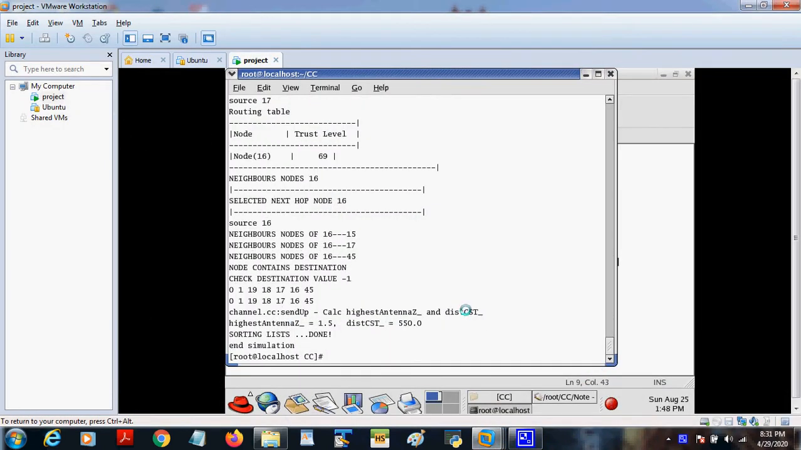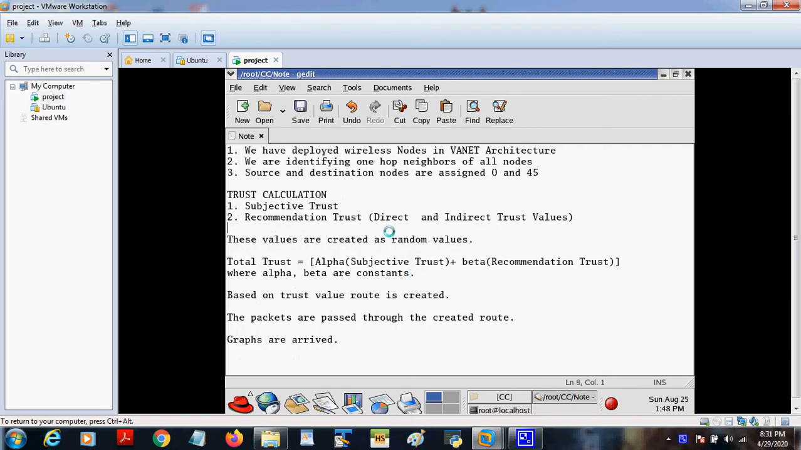Now we are going to check the demo for the VANET project. Here what we have done is we have developed a wireless network within a VANET architecture. This has OBUs and vehicles in the architecture. OBU means on-board unit, a kind of router, and we are identifying the one-hop neighbors for all